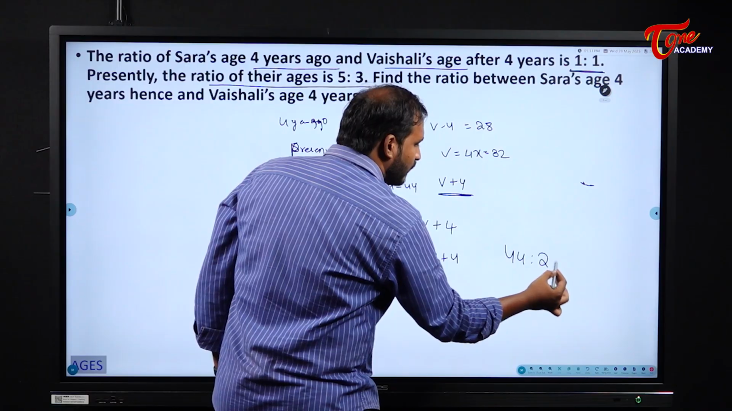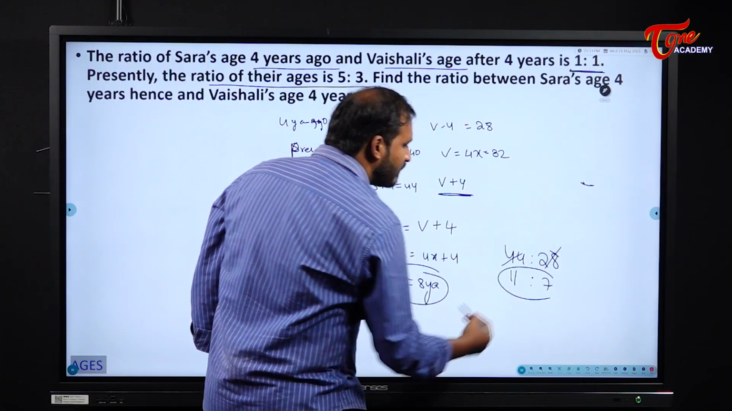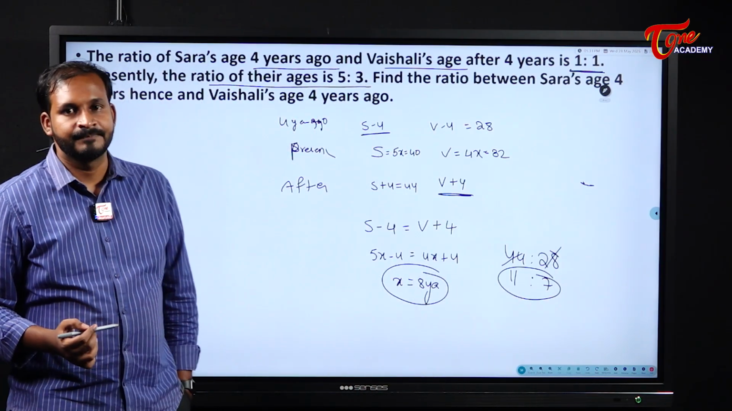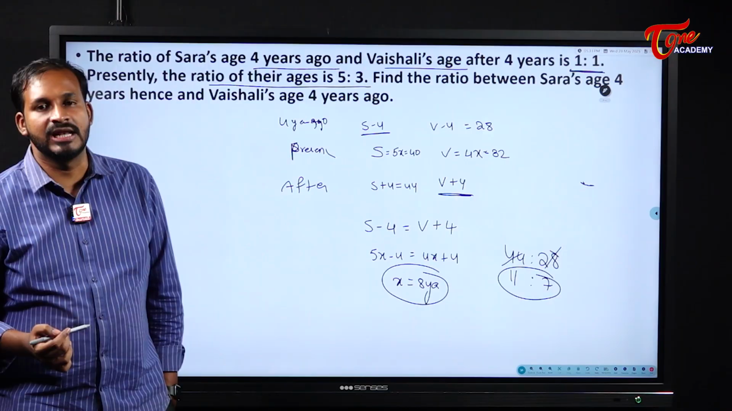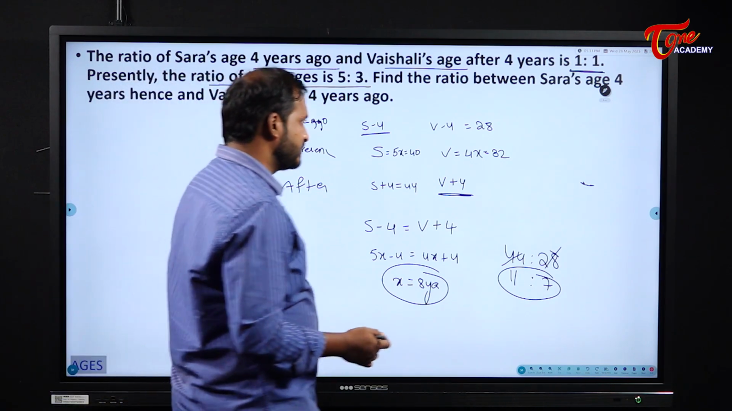So the ratio between these two will become what? 44 is to 28. 4 11s are, 4 7s are. So the ratio between them will become what? 11 is to 7. The ratio between them becomes here 11 is to 7. Understood? Right. Next one.